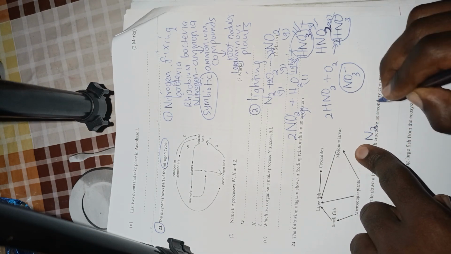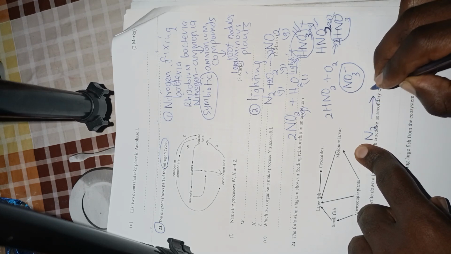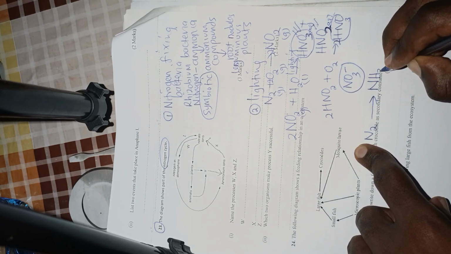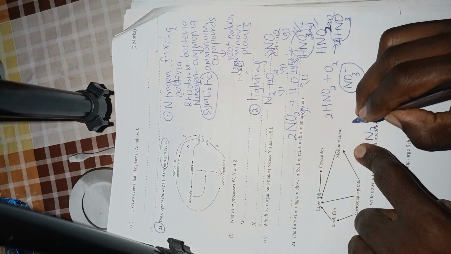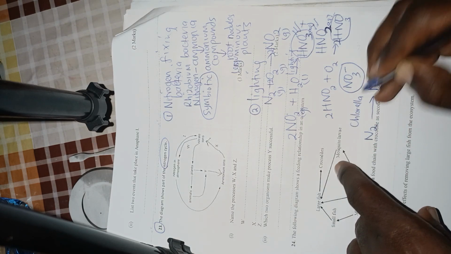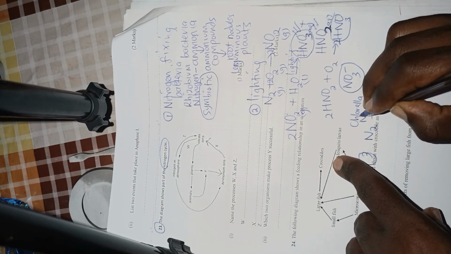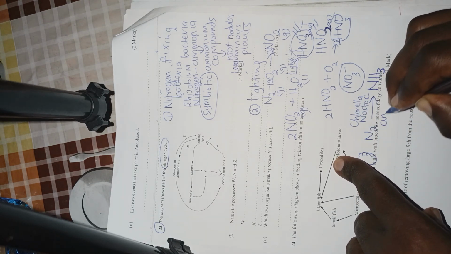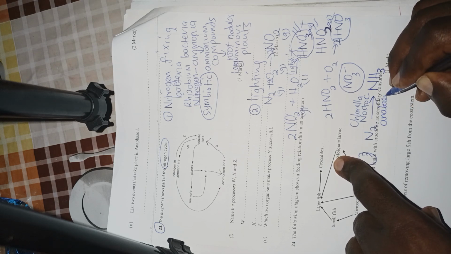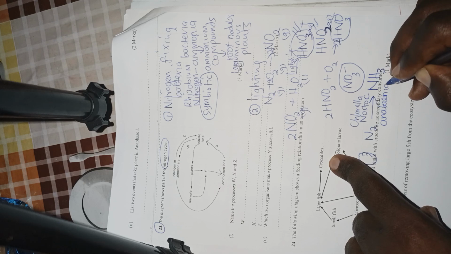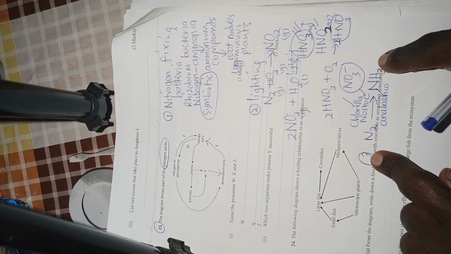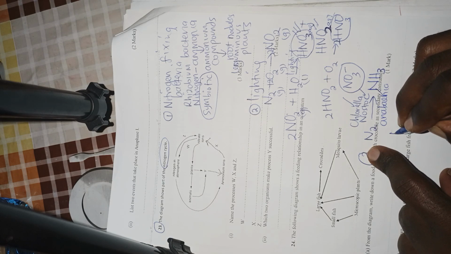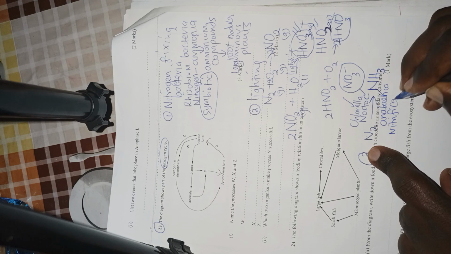Nitrogen gas can also get converted into ammonia, and this can be done by the free living algae such as chlorella, nostoc, and anabaena. So chlorella, nostoc, and anabaena are the 3 types of algae that can convert nitrogen into ammonia. This process is called nitrification.